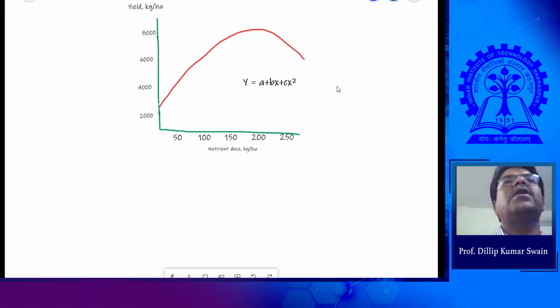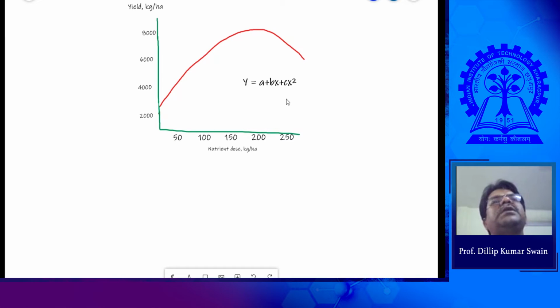So we need to go for the optimum level of fertilizer application for a specific crop or specific soil. We do the experiment with different levels of fertilizers for a particular crop, in a soil, and for a particular variety, because different varieties will give different responses to the different levels of fertilizers. Then you develop equations, that is, the relationship between the fertilizer applications in kg per hectare and the yield.